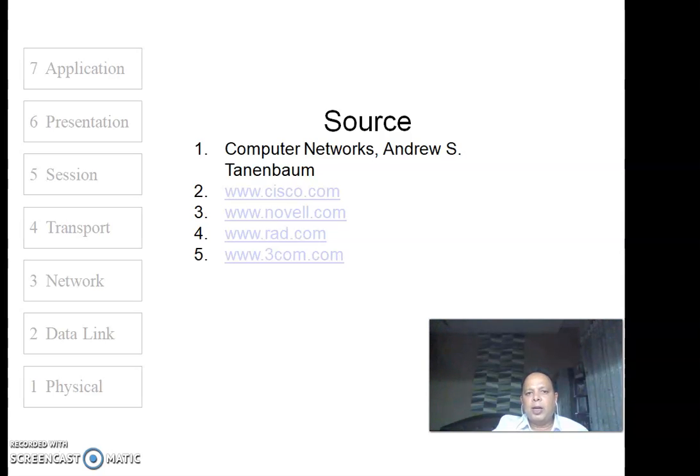recommend that there are additional sources that you can go through regarding this particular topic. There is a very old and renowned book by Tanenbaum on computer networks. Apart from that, there are many vendors who have come out with very good resource material on this topic, and that is Cisco, Novell, or even 3Com. These are very renowned vendors as far as networking hardware and software is concerned.